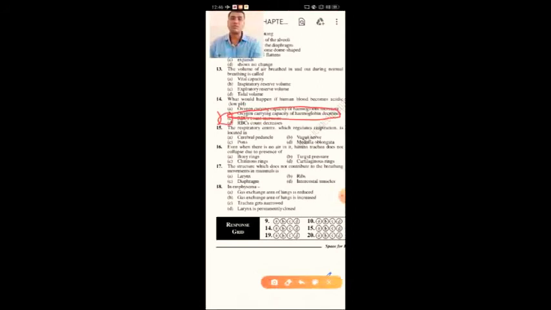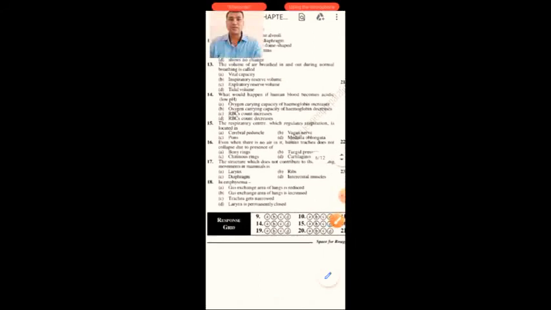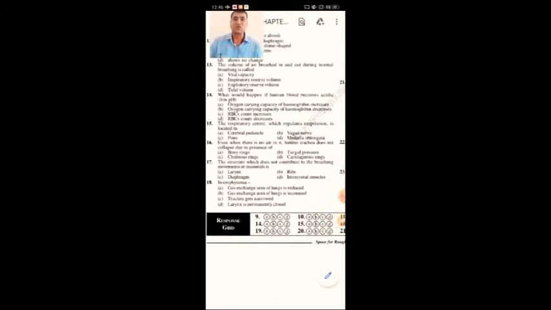So option B. The respiratory center which regulates respiration is located in the cerebral peduncle, vagus nerve, pons varolii, or medulla oblongata. Already you know that the respiratory rhythm center is located in the medulla oblongata and controls the respiratory rhythm.